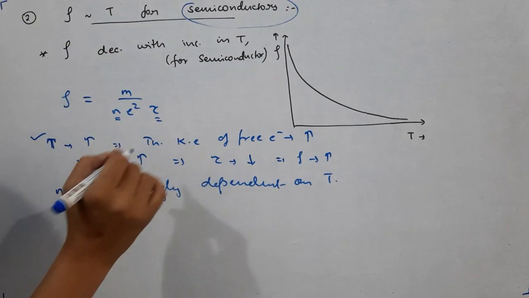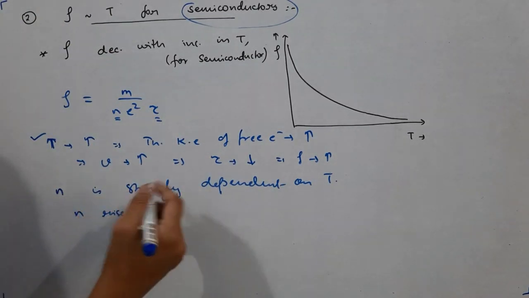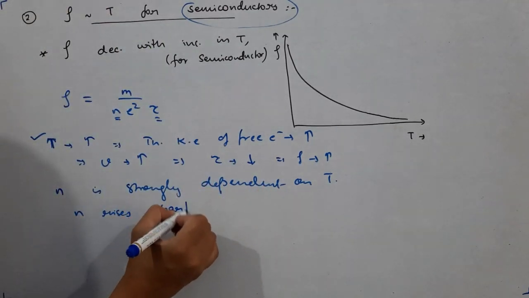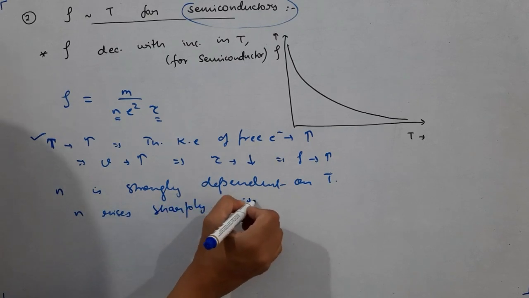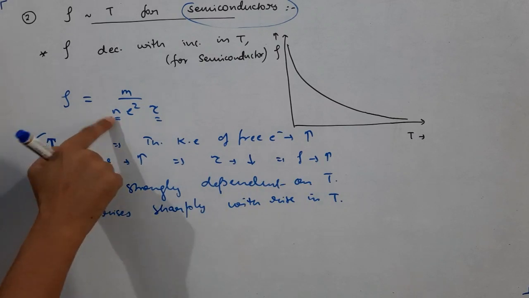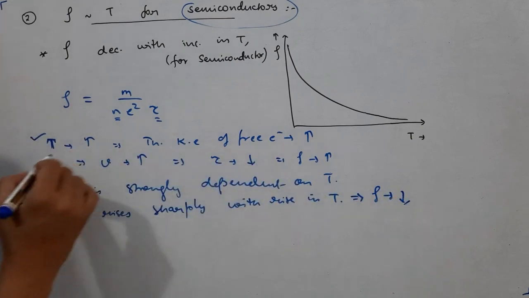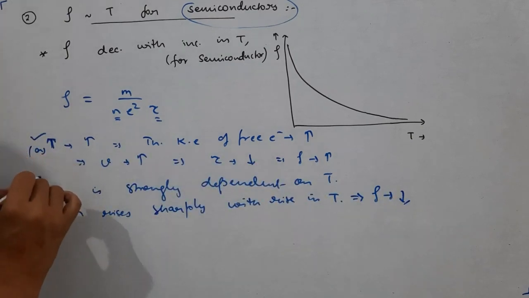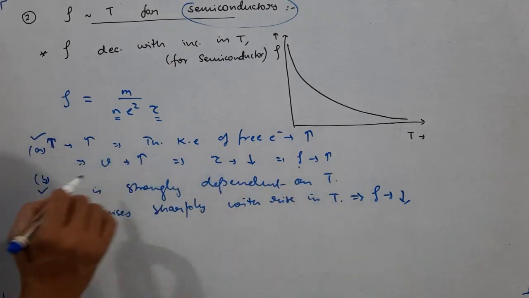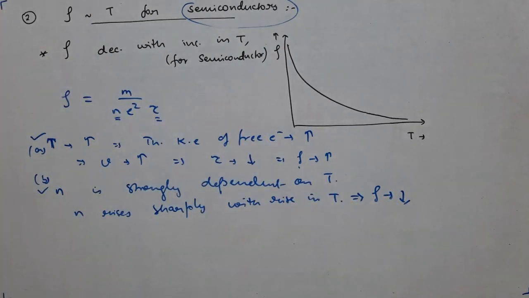So don't bother about them right now. n is, just to remember, the number of charge carriers per unit volume. That increases significantly with an increase in temperature. So n rises sharply with a rise in temperature. If n increases, what will happen to rho? Rho will decrease. Now there are two factors, factor A and factor B. Because of an increase in temperature, resistivity increases, and because of an increase in n, resistivity decreases.